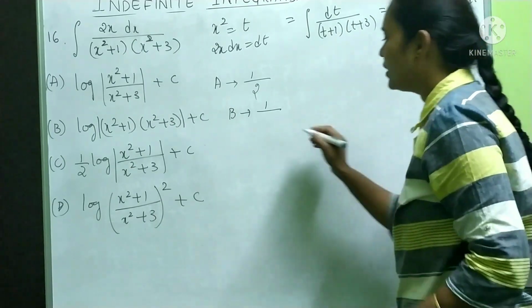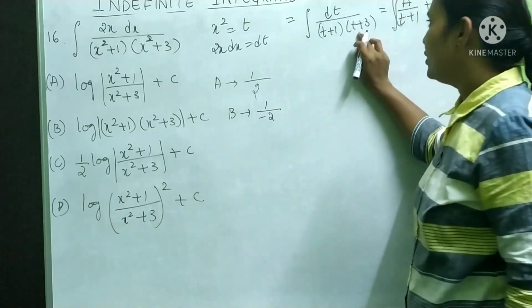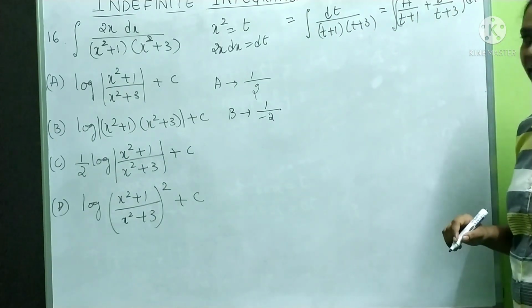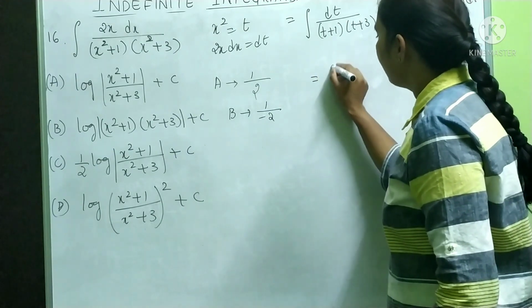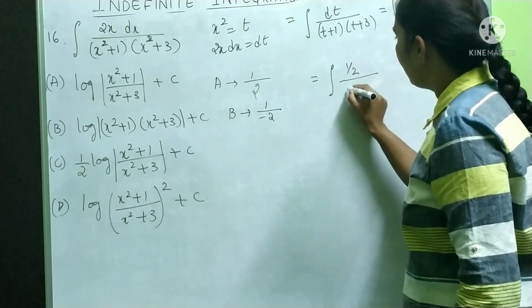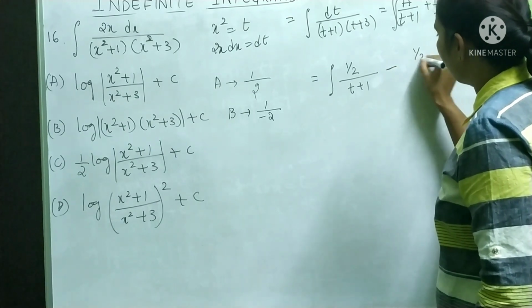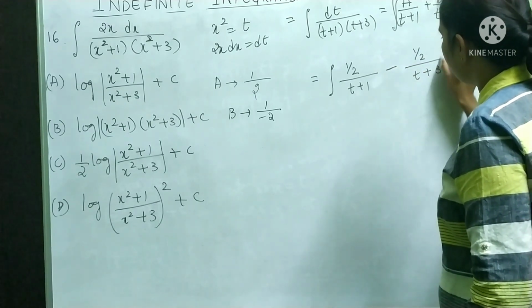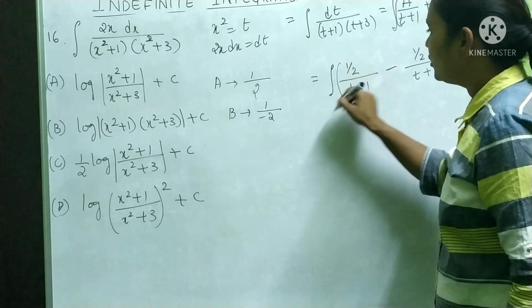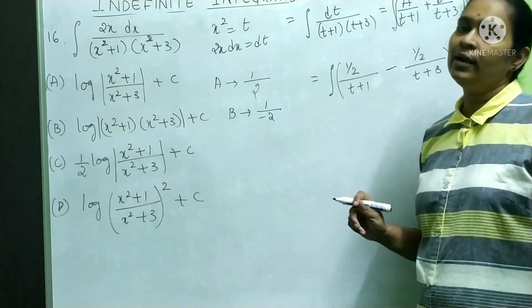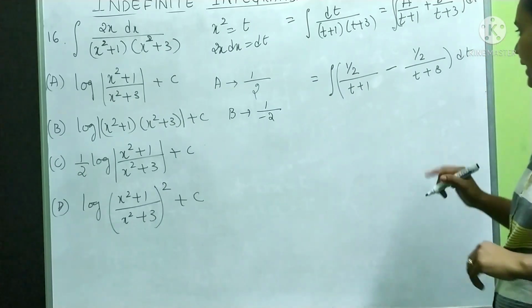Minus 3 plus 1 is minus 2. No need to substitute here. A is 1 by 2, b is minus 1 by 2. So this is equal to integration 1 by 2 by t plus 1 minus 1 by 2 by t plus 3 into dt. Because you have minus, see 1 by minus 2, minus 1 by 2 or minus 1 by 2, everything is same.